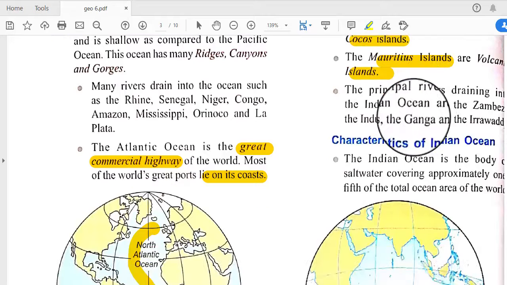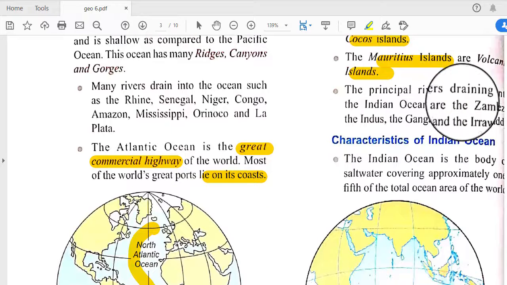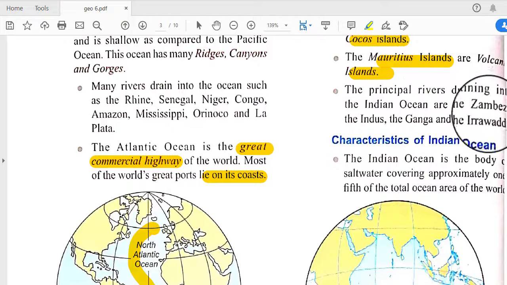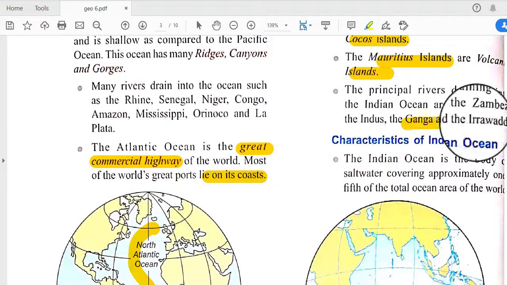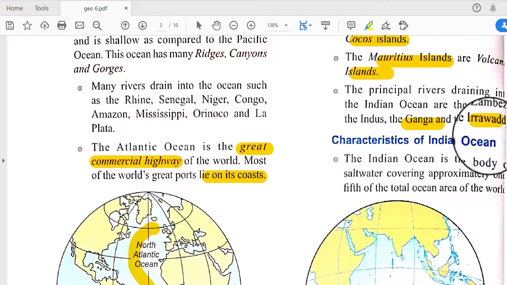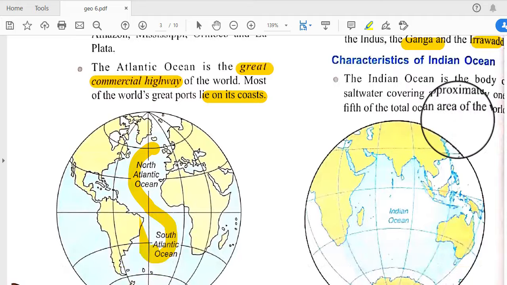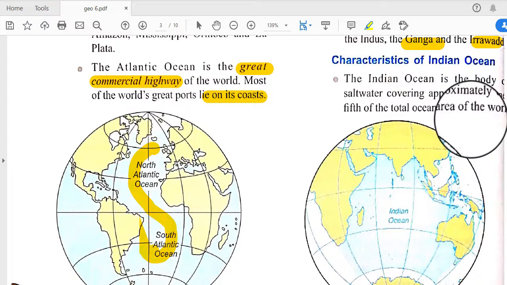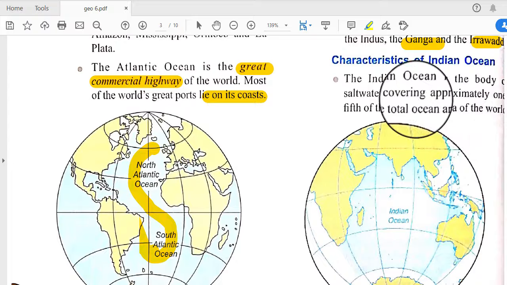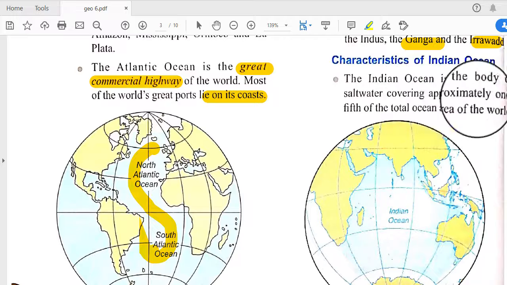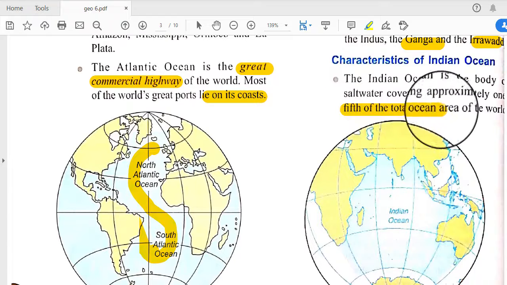The Mauritius Island and others are volcanic islands, also situated in this ocean, and the principal rivers draining into the Indian Ocean are the Zambezi, Indus, Ganga and the Irrawaddy. These rivers drain into the Indian Ocean. The Indian Ocean is a body of salt water covering approximately 1/5 of the total ocean area of the world.